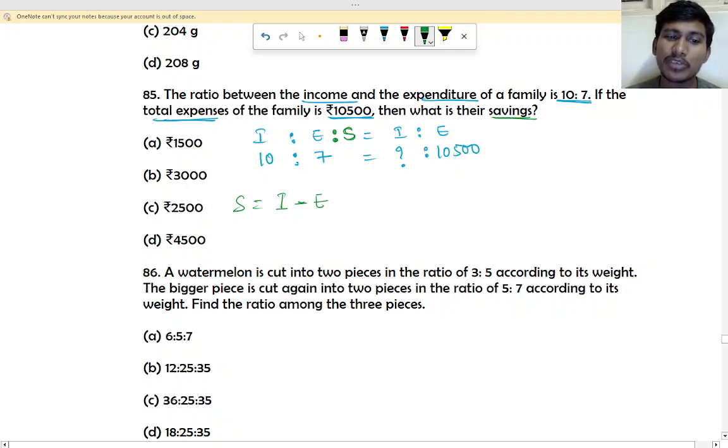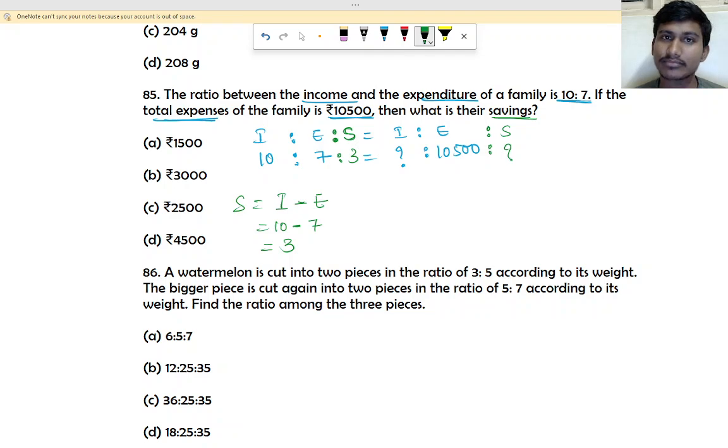So savings will be how much? You have 10 rupees, you spent 7 rupees. Remaining will be 3 rupees. So savings will be 3 extra. Saving we have to find now.